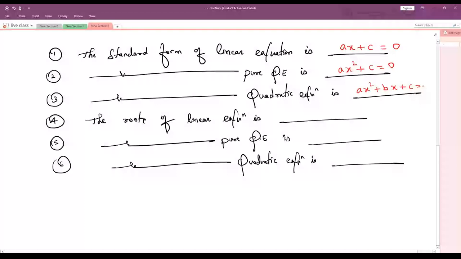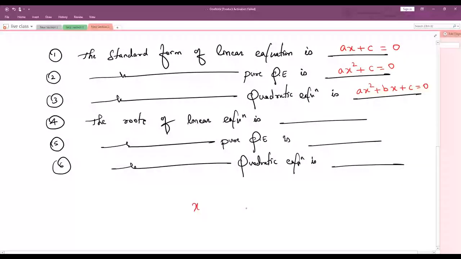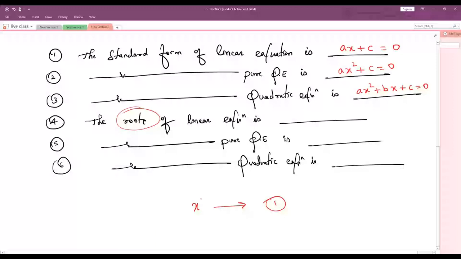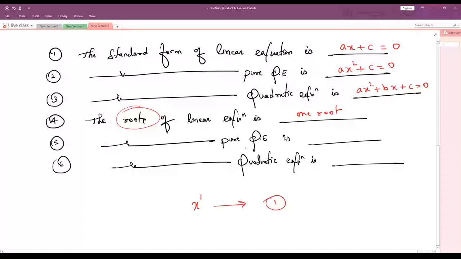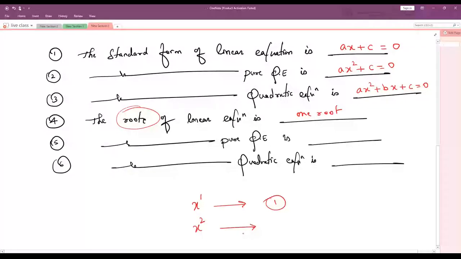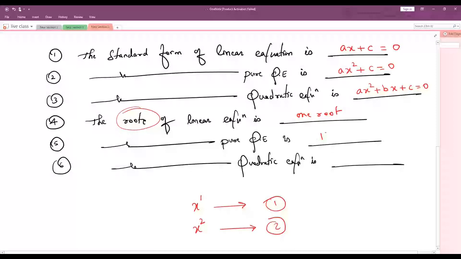The roots of linear equation: if we solve a linear equation we get only one answer. If we get only one answer, it is called one root. Root means final answer. Here x power is 1, so we get only one root. How many roots do we get? Only one root. In a pure quadratic equation, x to the power is 2, which means we get two roots. In a quadratic equation also we get two roots, because the highest degree is 2, so we get two roots. Is this clear?